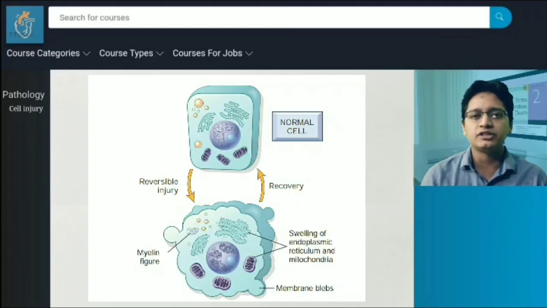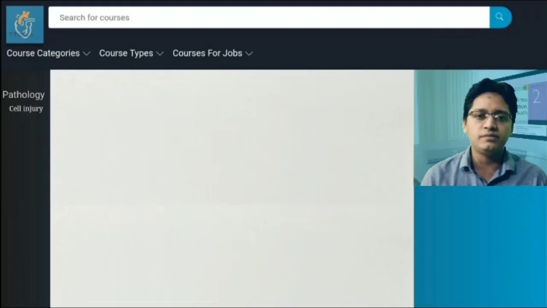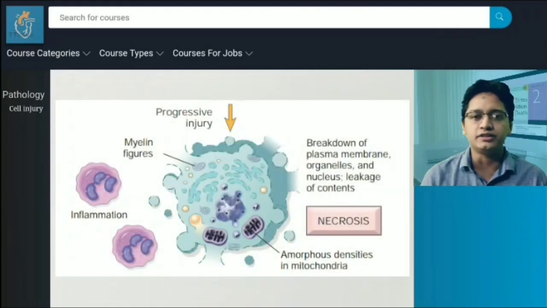In case of irreversible cell injury, these changes become more severe and there are some additional changes. Severe cell membrane damage causes the leakage of intracellular enzymes and protein into the circulation and entry of calcium into the cell that causes further damage of the cell. There is marked mitochondrial dysfunction, and some large amorphous densities are seen within the inner mitochondrial matrix, and irreparable damage of the mitochondrial oxidative phosphorylation pathway causes complete failure of production of ATP.